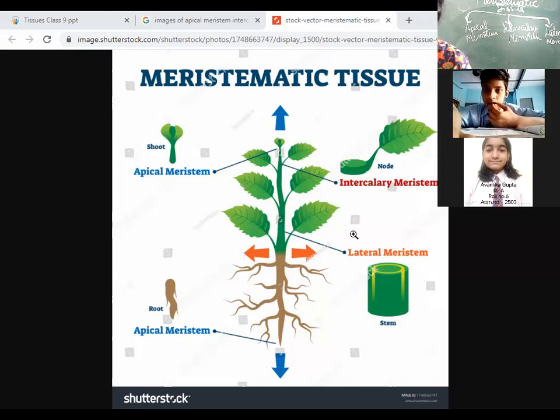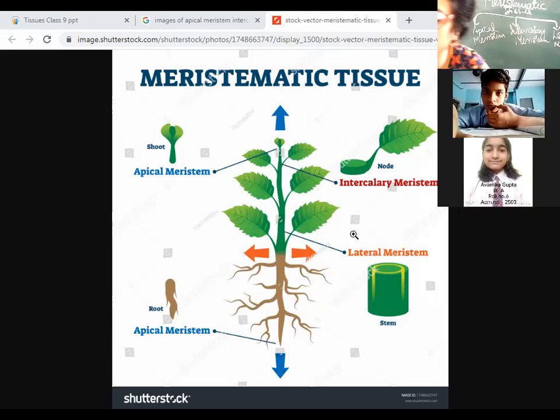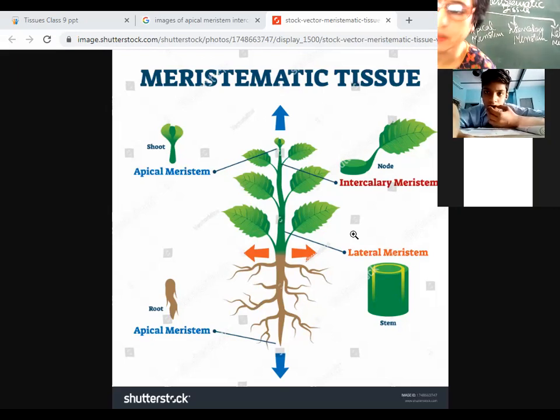So that is why I said that although their primary function is to help in the growth of the plant, on the basis of the different locations, the meristematic cells have been divided into three types of meristem. One is apical meristem, one is intercalary, and one is lateral.